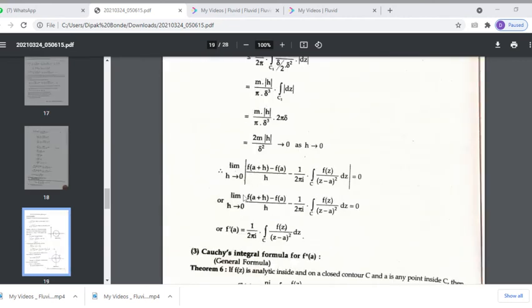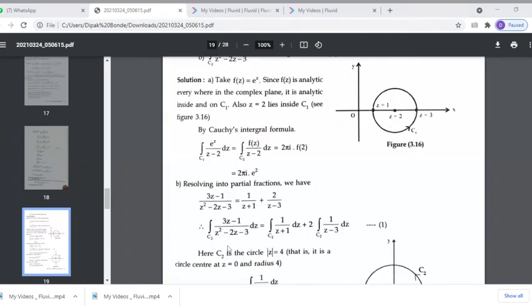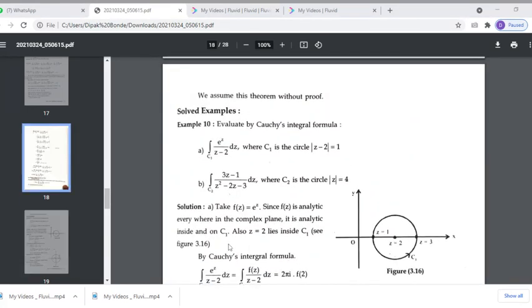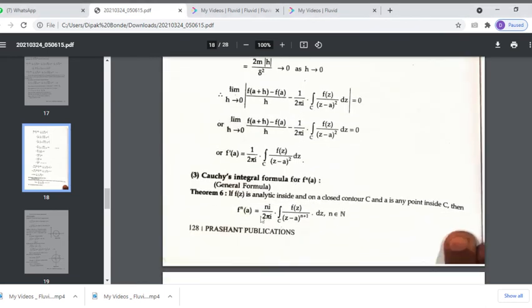So the nth Cauchy integral formula: f n a, the nth derivative of f of z at z equal to a, is equal to n factorial upon 2 pi i integration over c of f of z upon z minus a raised to n plus 1 dz.